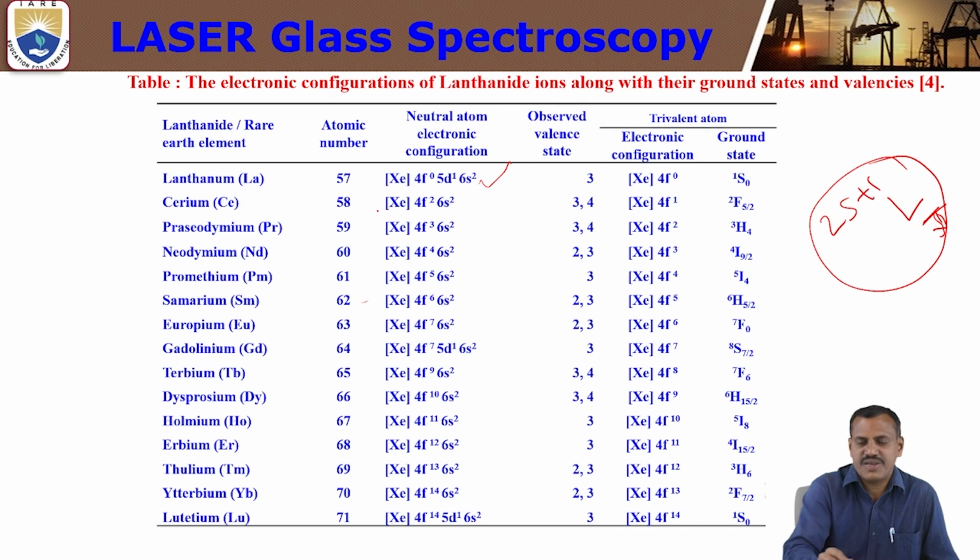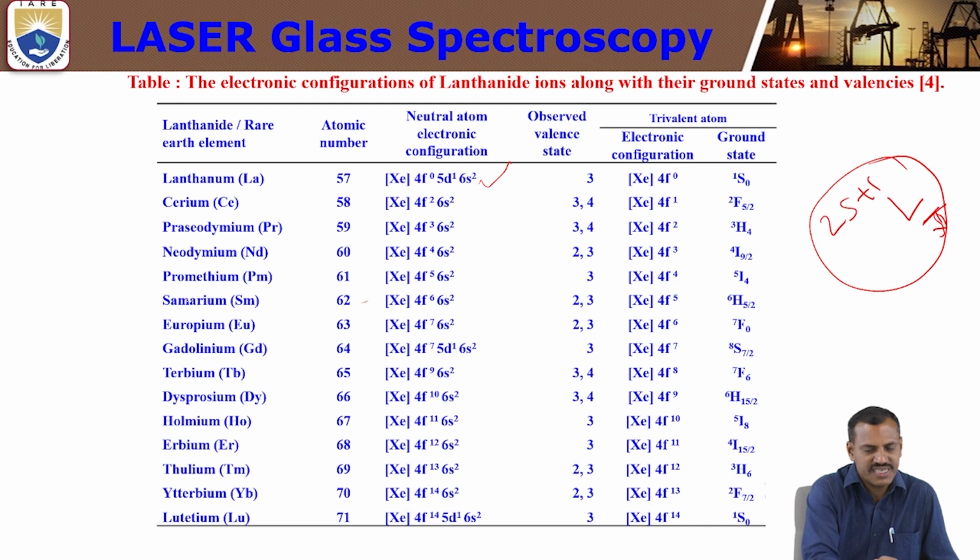So first, the lanthanum ion ground state is 1S0. So the spin multiplicity of lanthanum is 1. L is the total orbital angular momentum, that is S. Next, J is the total angular momentum. In the case of lanthanum ions, its value is 0. That is why the ground state of the lanthanum 3 plus ion, the trivalent lanthanum ion, is 1S0.